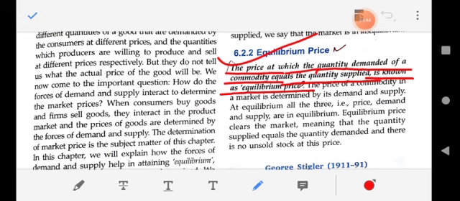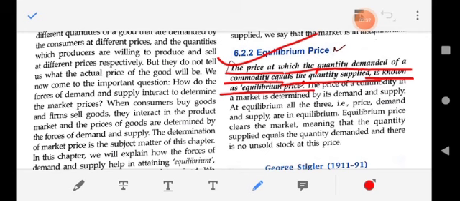That is, where the amount consumers want to buy of the product, means quantity demanded, is equal to the amount producers want to sell, means quantity supplied.